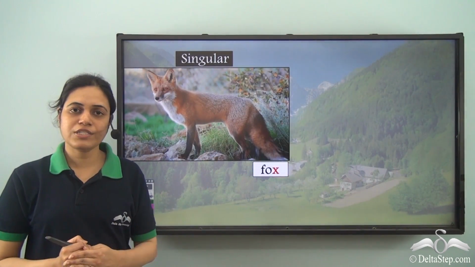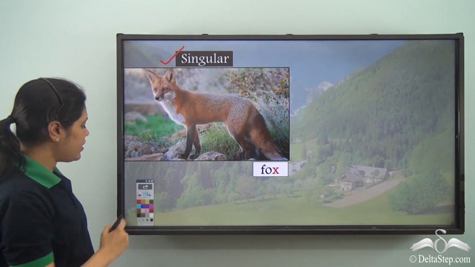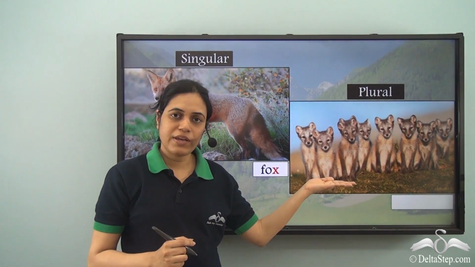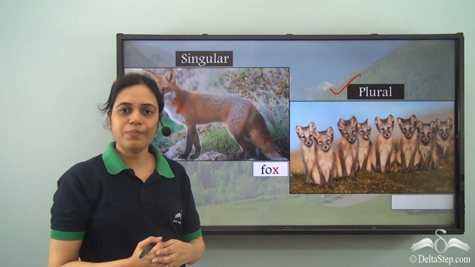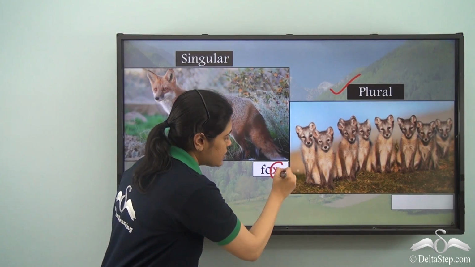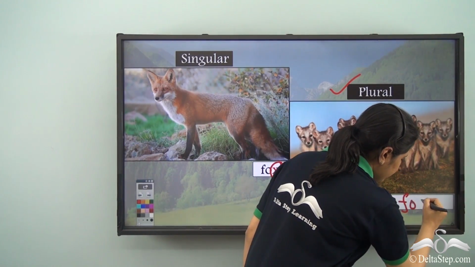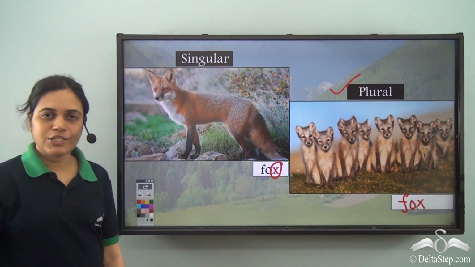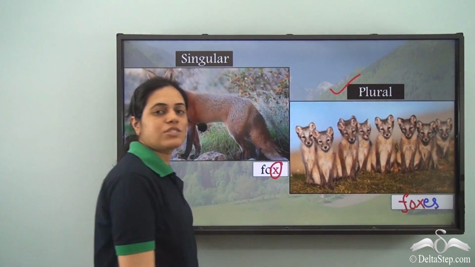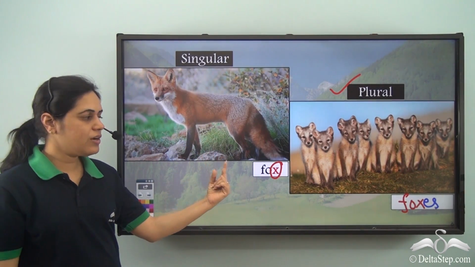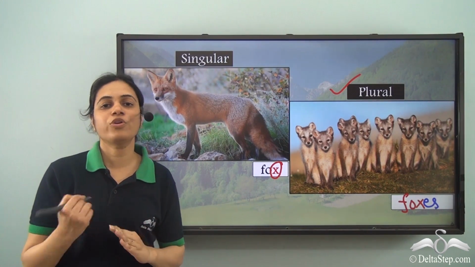Now this is a fox, just one fox. So singular. Over here, more than one fox. So plural. Now how do I write the plural? If you see, it ends with x. So fox. And I need to add an es at the end. It becomes foxes. So singular is fox, plural is foxes, which means more than one fox.